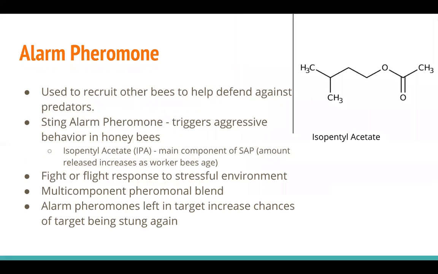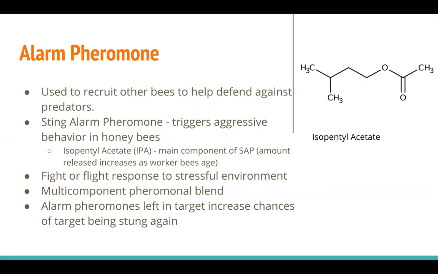An alarm pheromone is secreted by Apis mellifera when they encounter a threat that could harm them or the colony. This pheromone recruits other bees from the colony to help defend against whatever the alarm pheromone has been placed on. There are many different types of alarm pheromones with many different components. Studying the different components of certain alarm pheromones will help us understand why they react the way they do when exposed, as well as how they react.